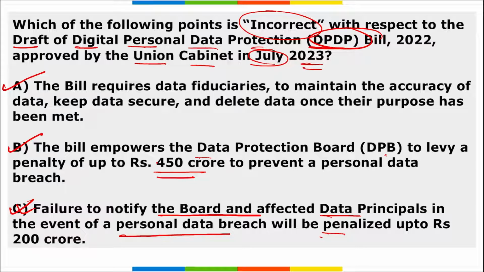So no, it is not 450 crore rupees, it is 250 crore rupees. So option A is correct, option C is correct, option B is wrong here, because 450 crore rupees was mentioned as the penalty to prevent personal data breach, but it is actually a 250 crore rupees penalty.